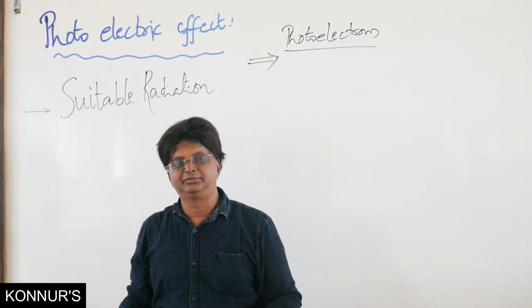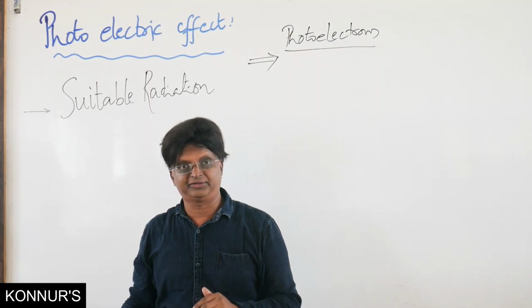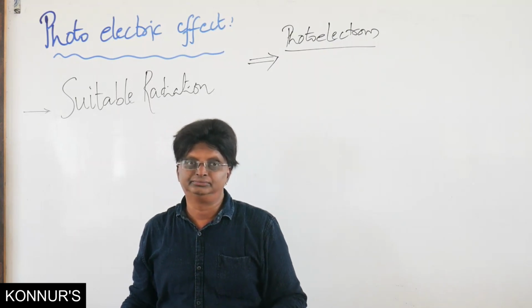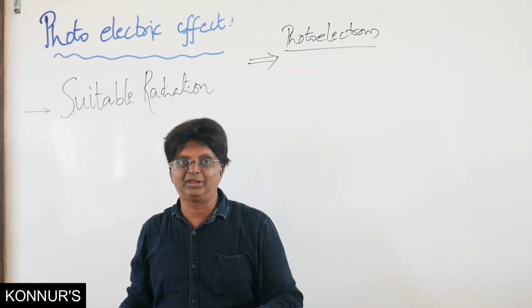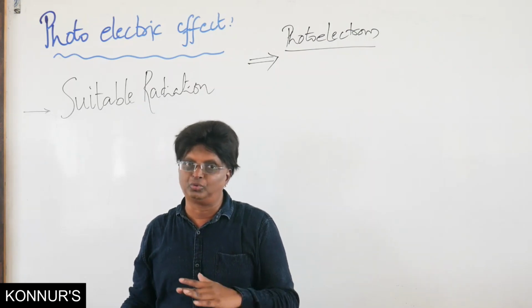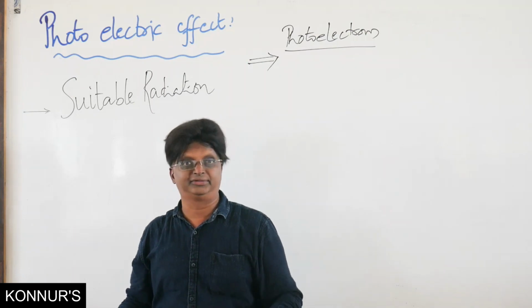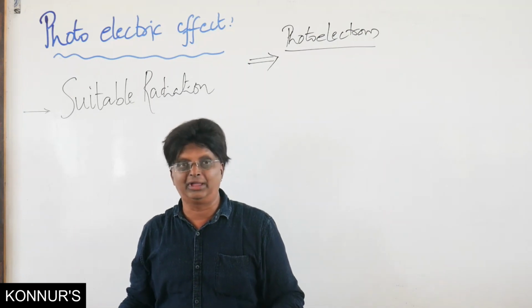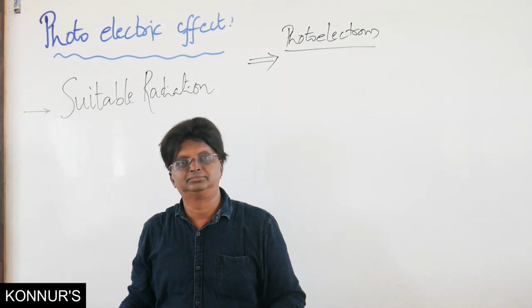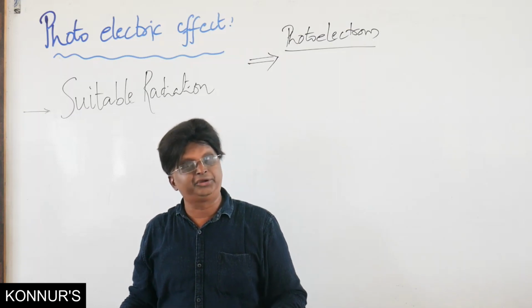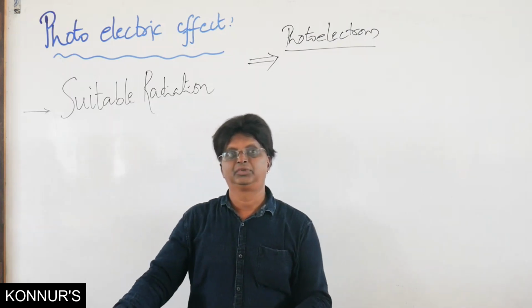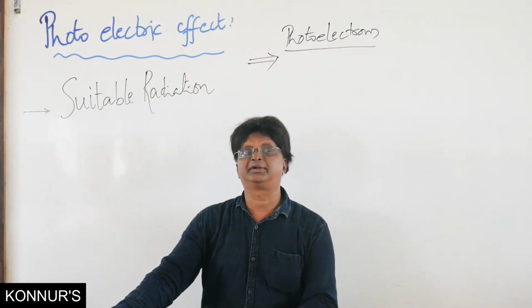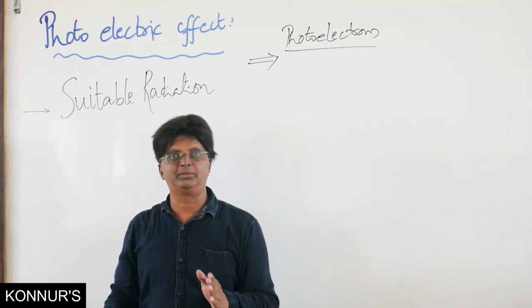Now there are a few methods in which metal surfaces eject electrons. Apart from the photoelectric effect, in general, metal surfaces do eject electrons under certain circumstances. One such is called thermionic emission. That is, when metals are heated to very high temperatures, electrons are ejected, and the number of electrons ejected depends upon the temperature of the metal surface.